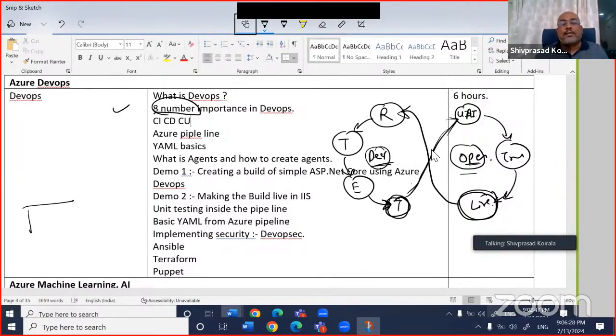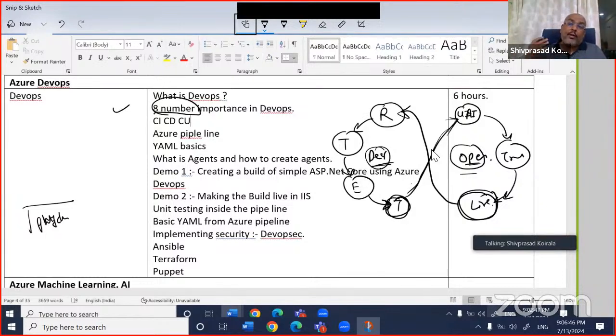So the first phase, I can say that if you want to embrace DevOps in your company, it is more of a psychological change, more of an organizational change, saying that the operation team is our part, and the operation team should feel that the DevOps team is our part, right?